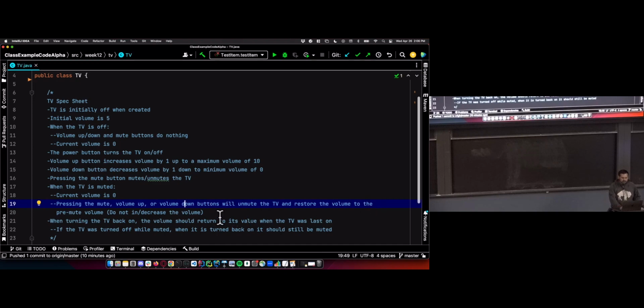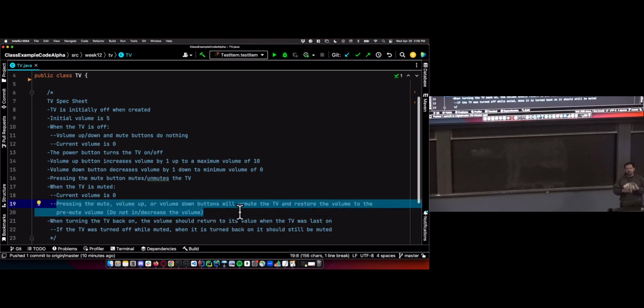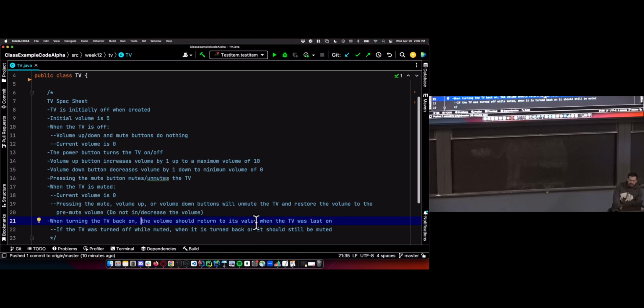So for what it's worth, we have that feature not for the sake of the problem statement at all or for the code that we're going to write. It's strictly because that's how my TVs in my house work. And then when turning the TV back on, the volume should be retained. So if you turn the volume up to 7, turn the TV off, turn it back on, the volume should still be 7. And if the TV was muted when it was turned off, when you turn it back on, it should still be muted.